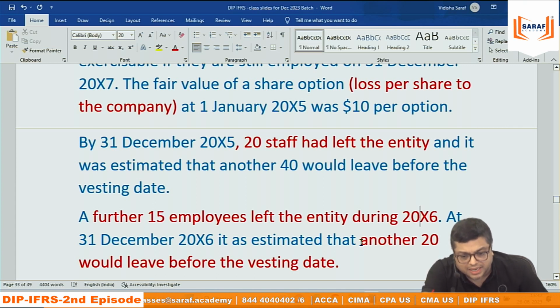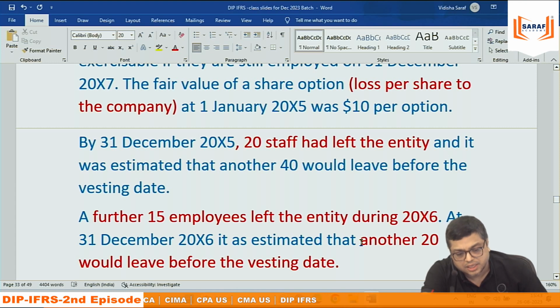So 300 minus 55. That is coming 245 employees. Per employee 1000 shares. So 245 into 1000, 2,45,000. And per share $10. So 2,45,000 into 10, 24,50,000.